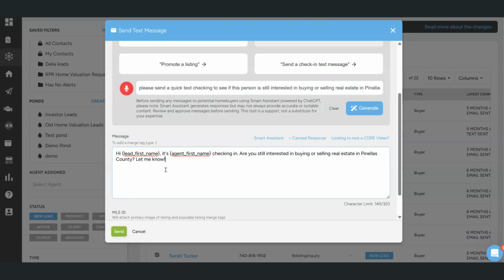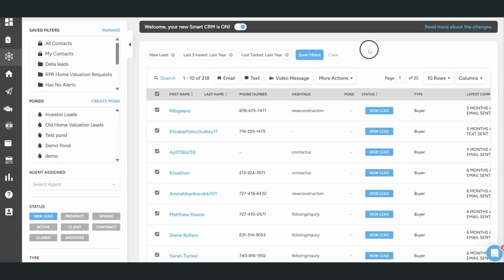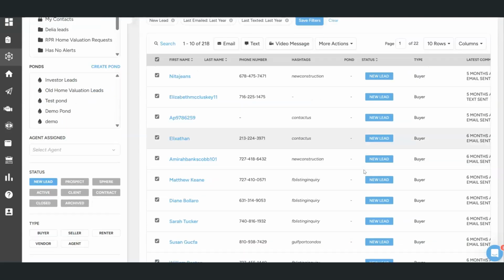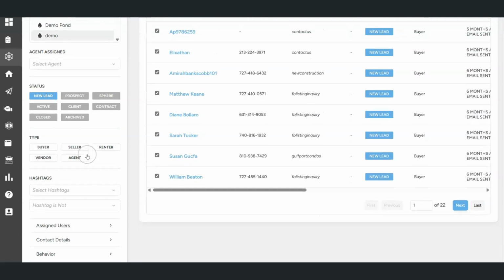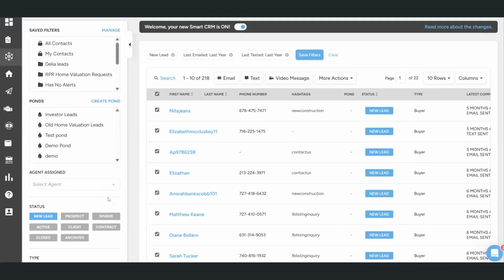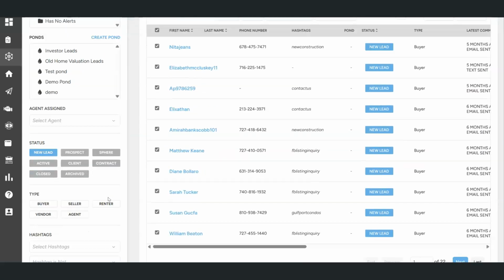We've got Smart Assistant AI functionality built into the system here for you to use. A big time saver, especially if you're not so excited when it comes to writing and coming up with ideas. You can basically just tell the AI what you're trying to do, and it writes pretty darn good messaging for you. And of course here, we started this all with just playing with our database, some of the cool filtering options we have here in the system.